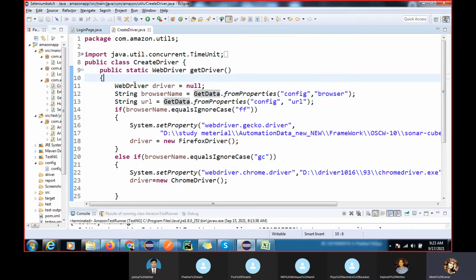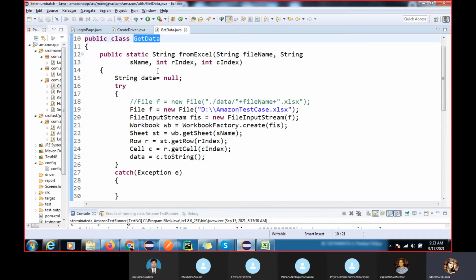If you are in a company and you have this code, and you don't know what this get class is, just mouse over, press control and click here. You will reach the get data class.